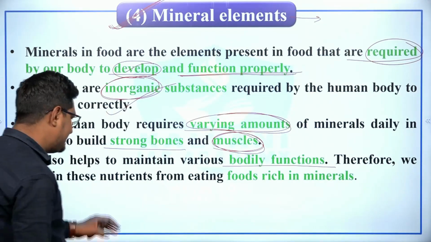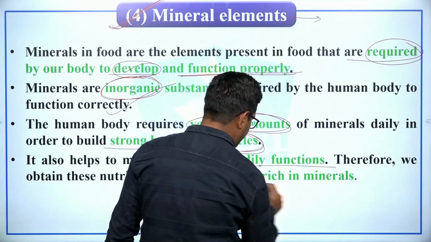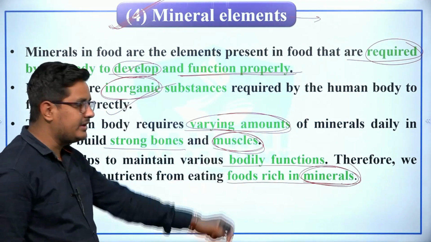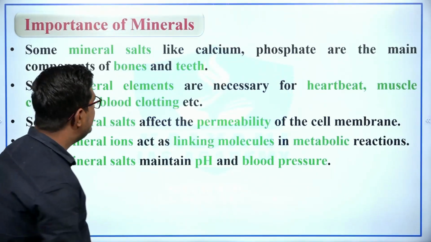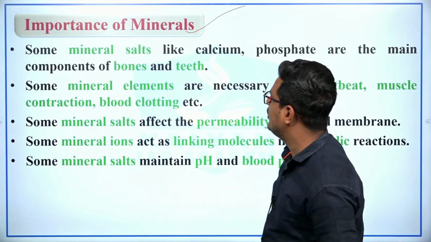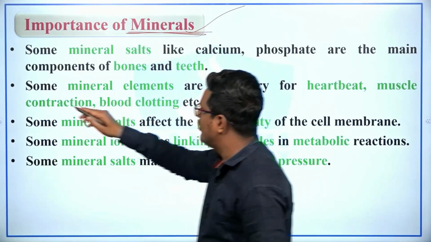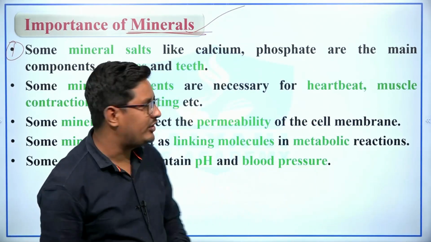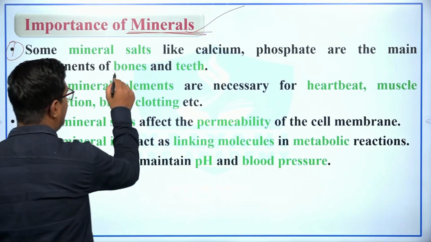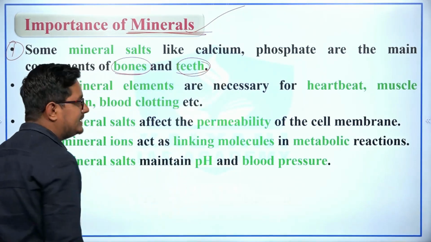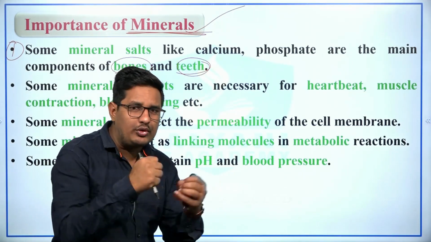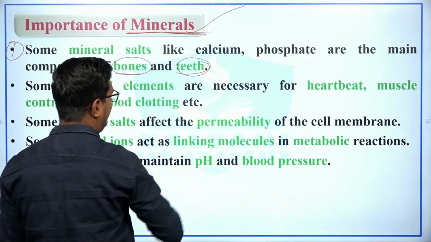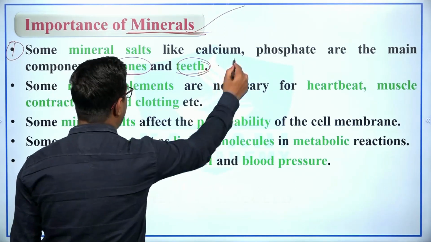Therefore, we obtain these nutrients from eating food rich in minerals, right? And we will study various types of minerals. But before that, we must study what is the importance of minerals. So the first importance is here. See, some mineral salts like calcium, phosphorus are the main components of bones and teeth. So simply we can say that for strong bones and teeth, some mineral salts like calcium and phosphate must be taken in the food.